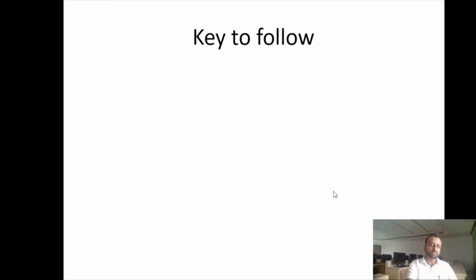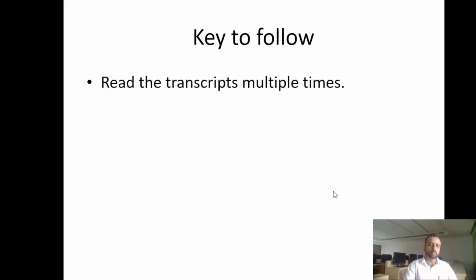So my advice, whenever you are going for data analysis in qualitative research, number one, read the transcripts multiple times, read between the lines, and look for the linguistic and indigenous typology and metaphors that may be used by the respondents. Go through each and every code. You may say that these two codes are not fitting into my theory. So there may be a different question to be answered.